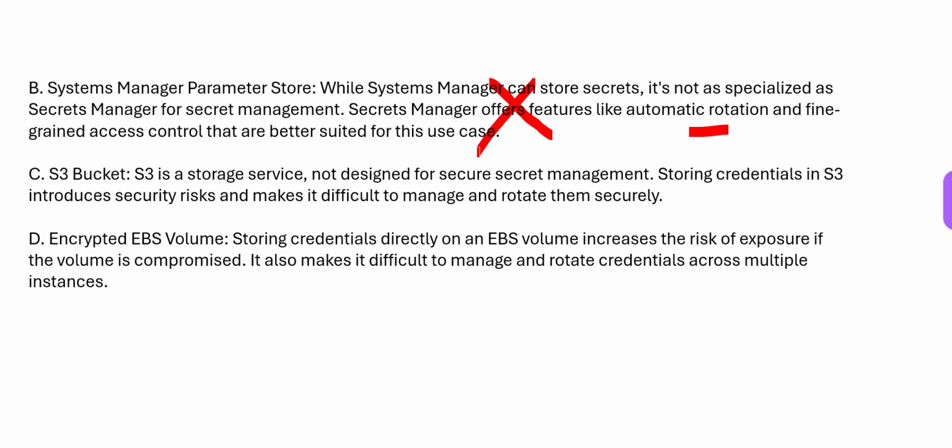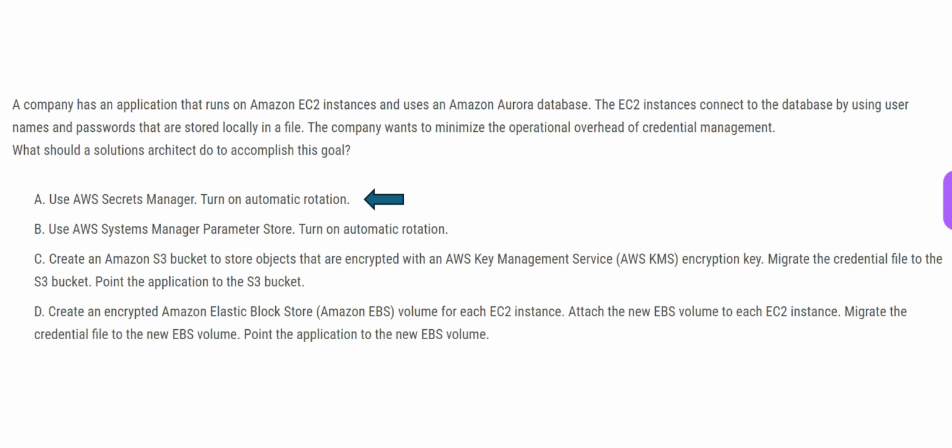And an S3 bucket is a storage device. It is not for storing credentials. If you store the credentials in a file there, hackers will hack it and they can straight away see your password once they get into the S3 system. Encrypted EBS volume, storing credentials directly on an EBS volume is very risky. Risk of exposure is there if that EBS volume is compromised, and it is very difficult to manage and rotate the credentials. So this is also wrong. So option A is our answer.